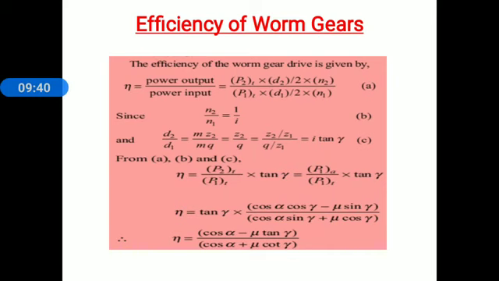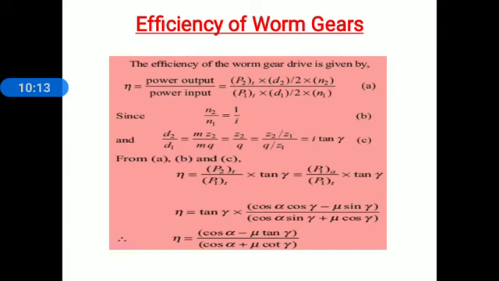Consider this equation C. Now these two equations B and C, we substitute in equation A. Therefore efficiency is equal to P2T divided by P1T into D2 by D1, which is I into tan gamma, into N2 divided by N1, which is 1 by I. I gets cancelled, and finally we get the relation for efficiency is equal to P2T divided by P1T into tan gamma.